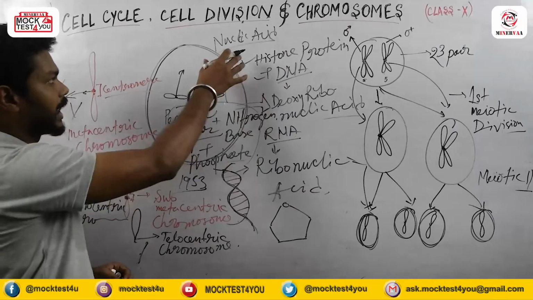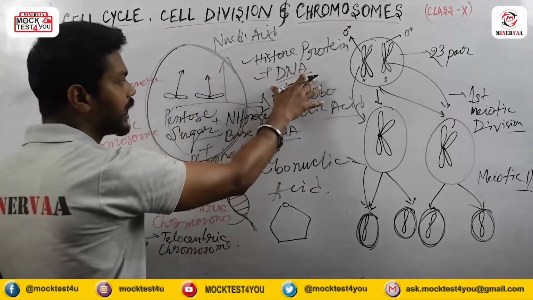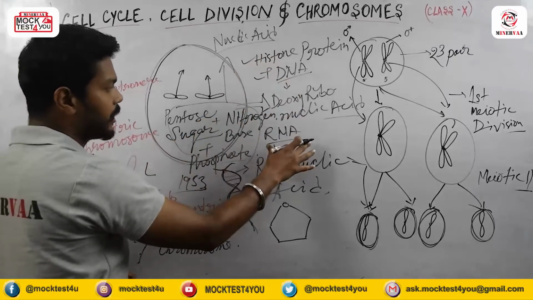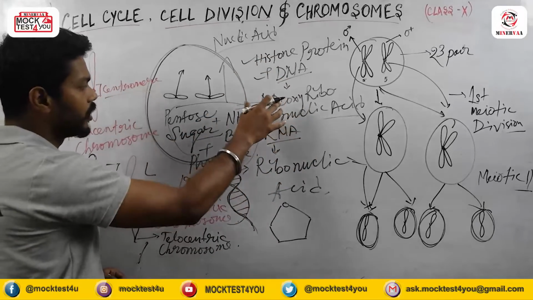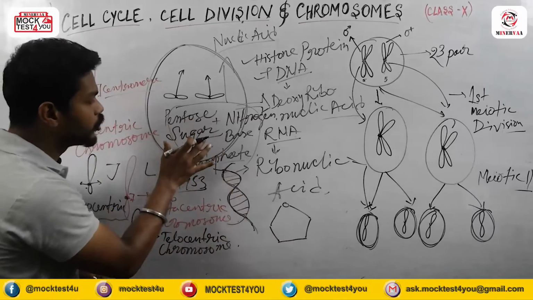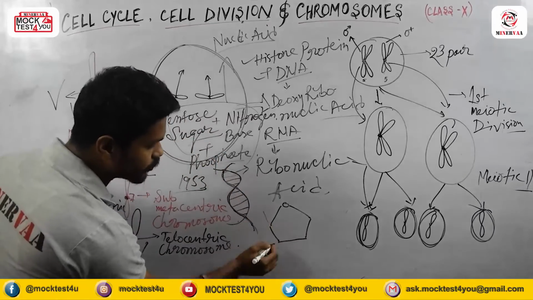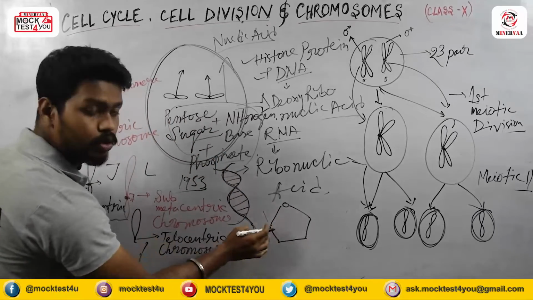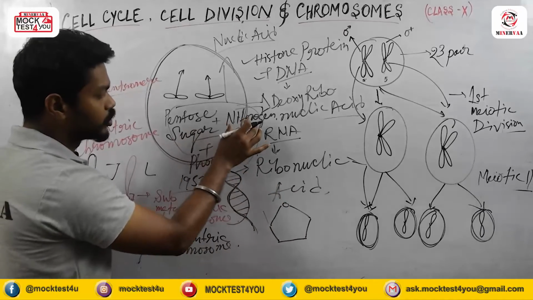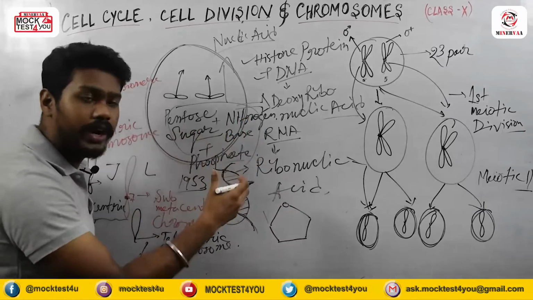Nucleic acids may be DNA or RNA, and DNA mainly contains nucleotides. Nucleotides mean pentose sugar, which has this kind of structure, with the nitrogen base and phosphate group.